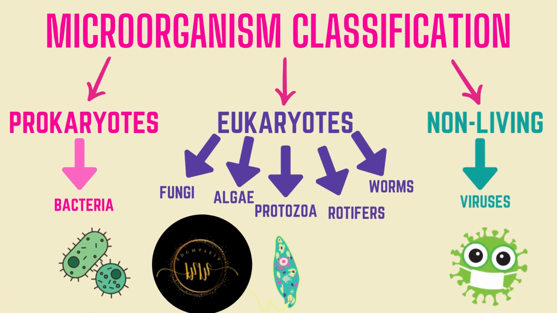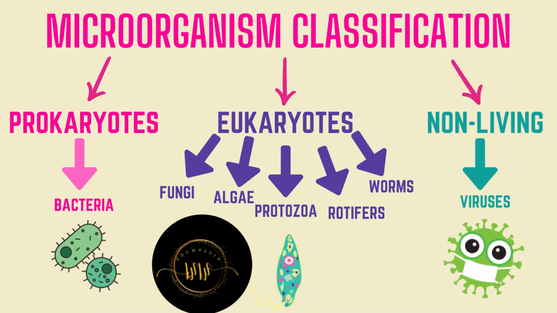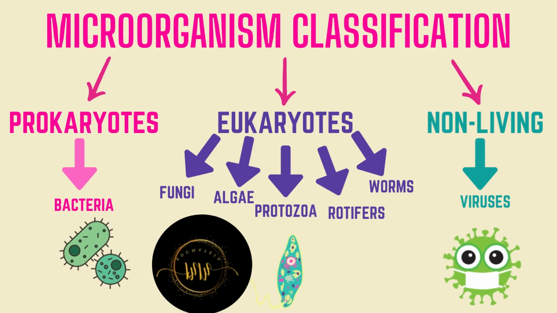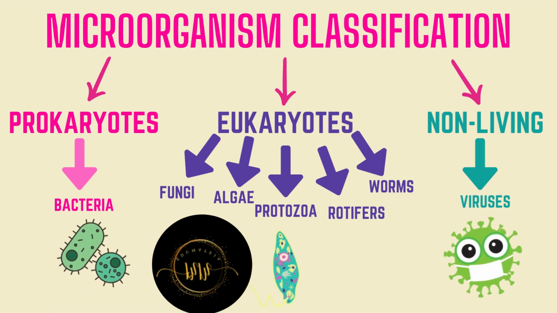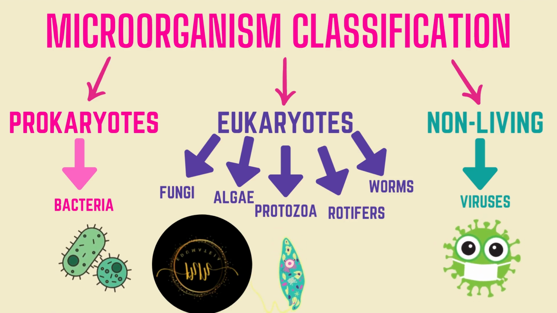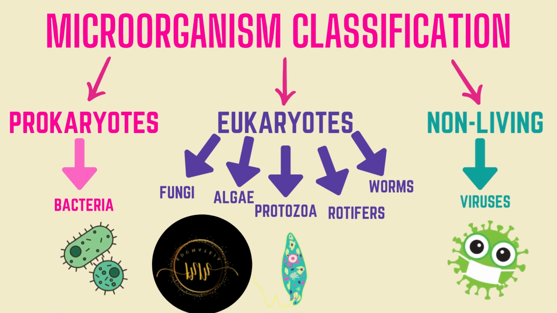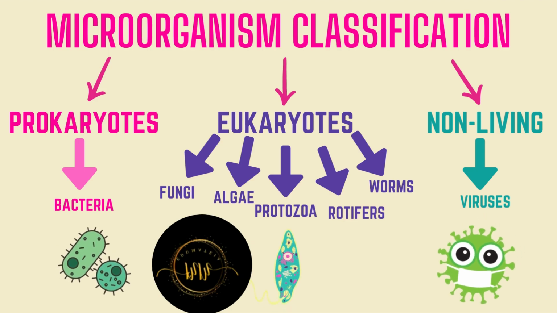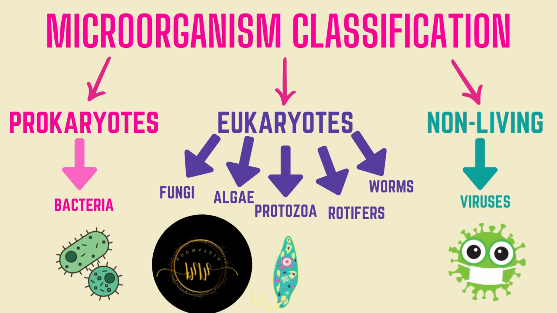Classification of microorganisms. They can be classified in three main categories: prokaryotes, eukaryotes, and non-living. Non-living basic example is viruses. Viruses cannot reproduce without a host, so they need either a living being like humans or animals that they can reproduce in. Prokaryotes and eukaryotes, the difference between these two is that prokaryotes do not have a nucleus, and eukaryotes have a nucleus.